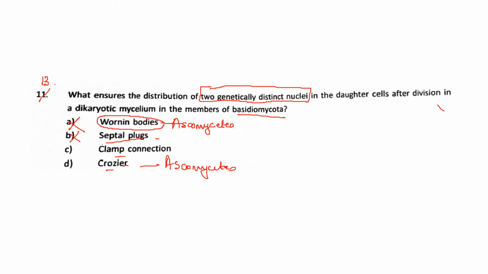And clamp connection is also a hook-like structure, but these are present in Basidiomycetes, and these are responsible for the distribution of the two distinct nuclei of two different strains after sexual reproduction takes place. So the answer will be C. clamp connection.